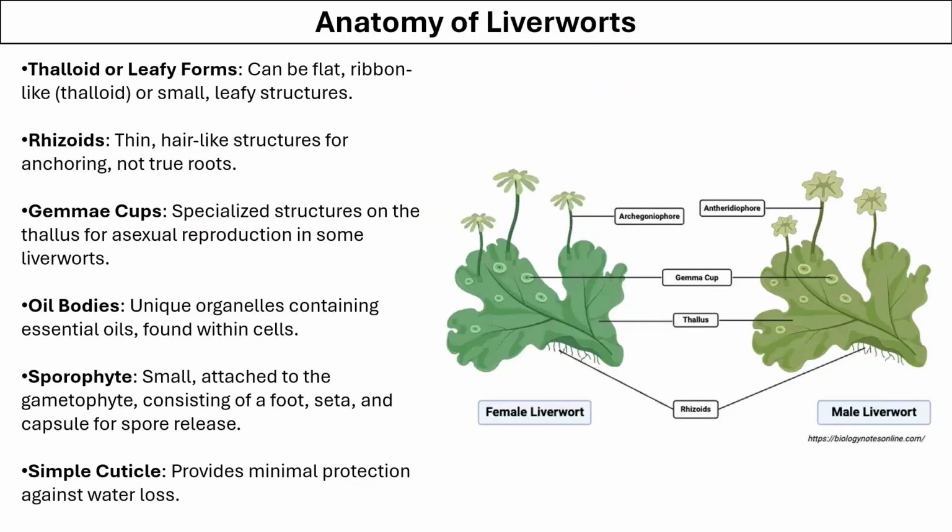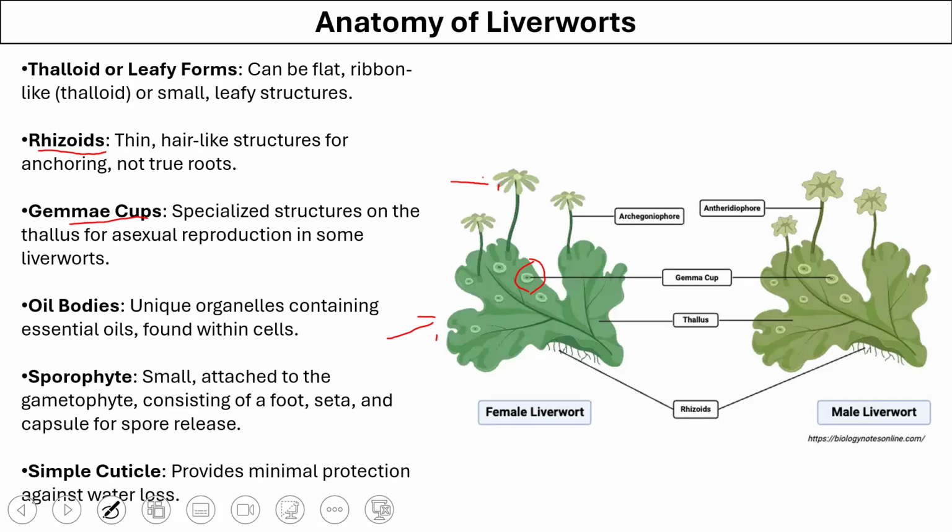Now let's look at the anatomy of liverworts. Liverworts have thalloid or leaf forms, so they may have a structure which looks like a ribbon or that look like leaves. They also have rhizoids. They may have gemma cups like you see here, which are the structures of asexual reproduction.